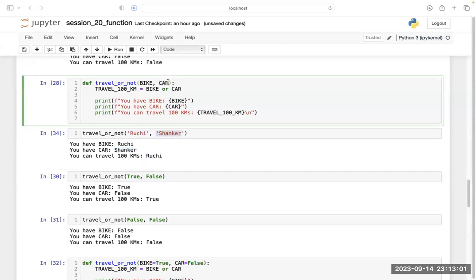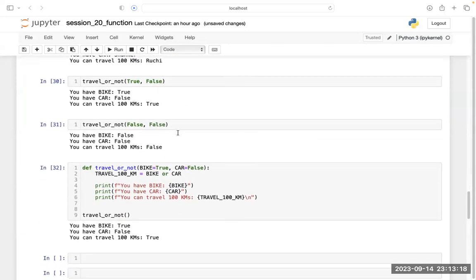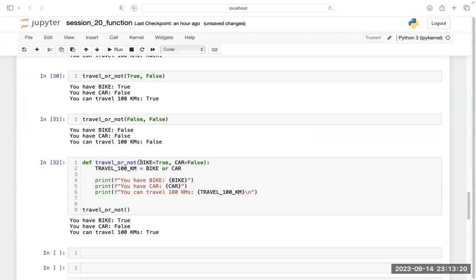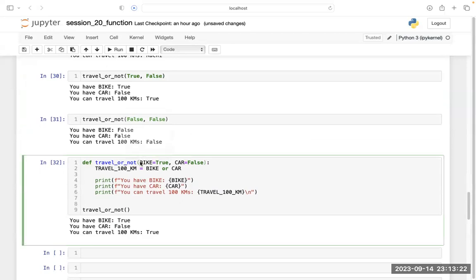Is this thing clear to you or not? Ruchi, yes. Mr. Shankar, yes. Fine. Now come here. Here I have done nothing. I have defined here that the value of bike is true and the value of car is false.